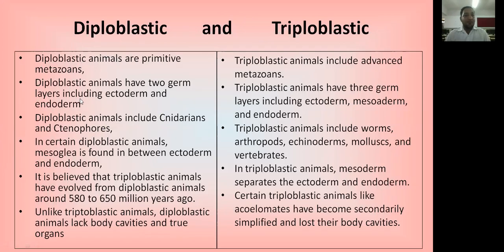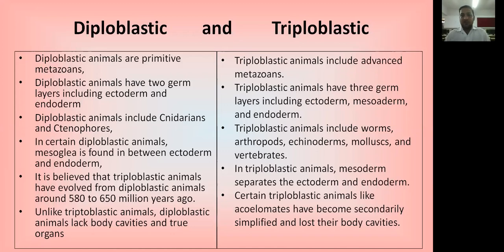Diploblastic animals are primitive metazoans that don't have a coelomic cavity. This kind of organism is known as diploblastic, and they have two germinal layers, ectoderm and endoderm, present in the embryonic development. Triploblastic organisms have three germinal layers.